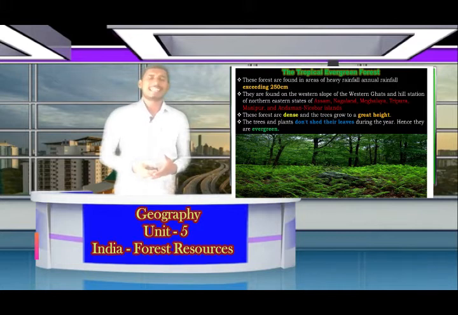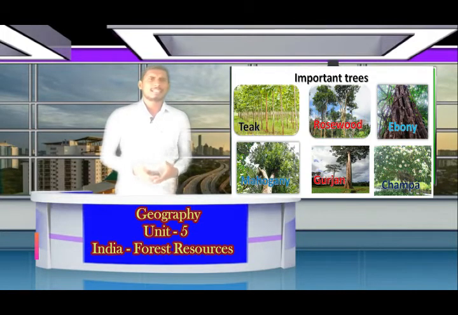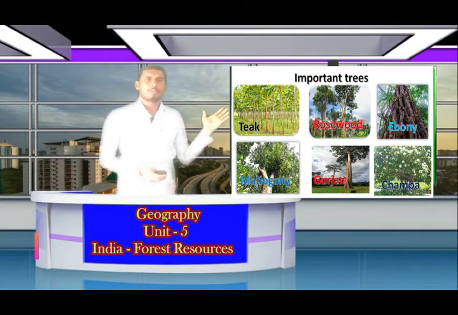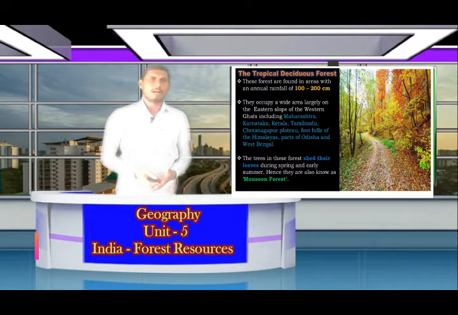These forests are dense and trees grow to a greater height. The trees and plants don't shed their leaves during the year. Hence, they are evergreen. Some of the important trees, you can see in the picture, yes, right children, are teak, rosewood, ebony, mahogany, gurjan and champa.